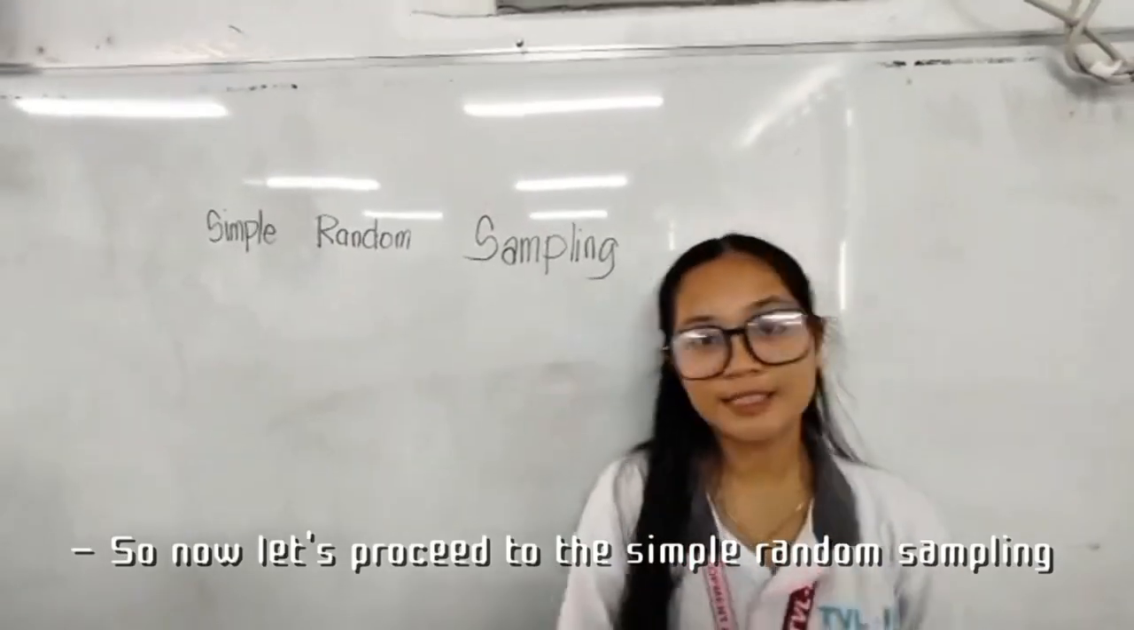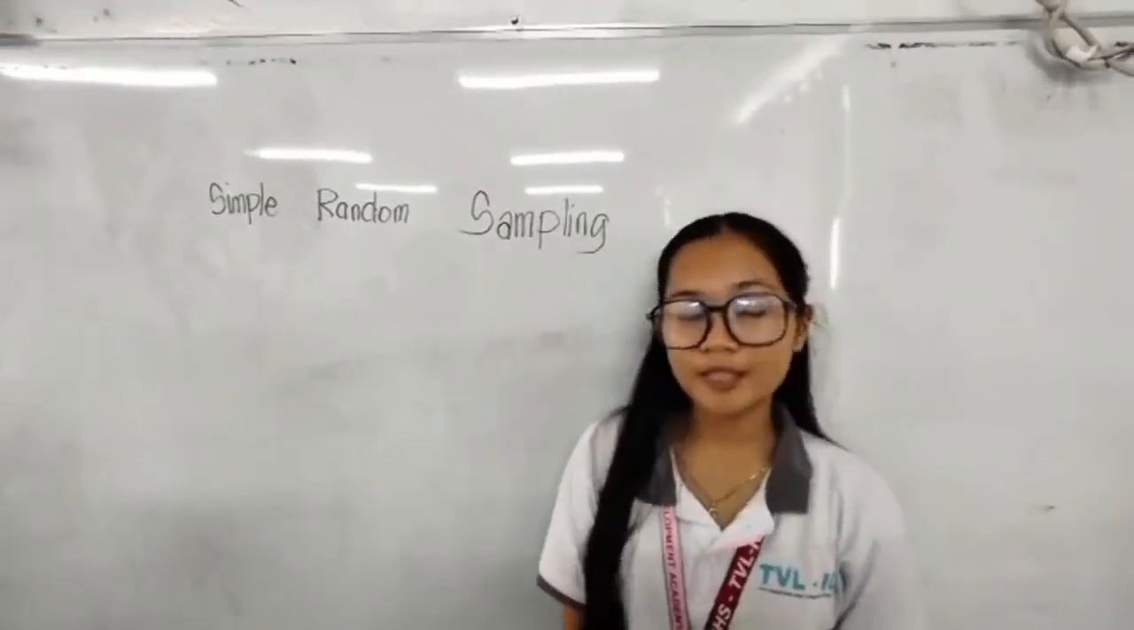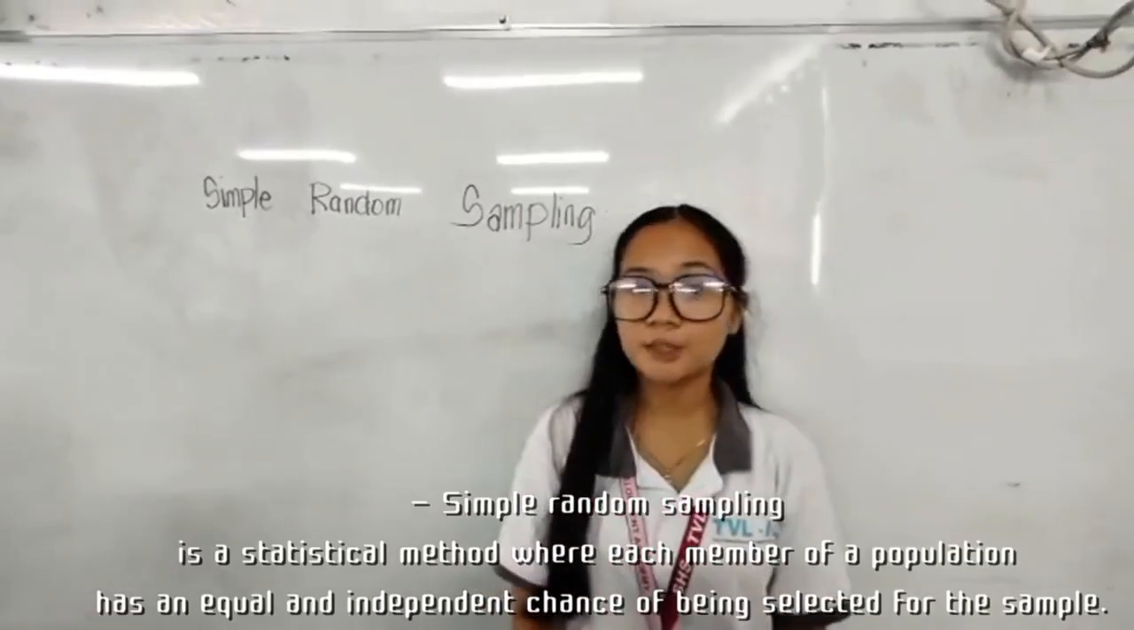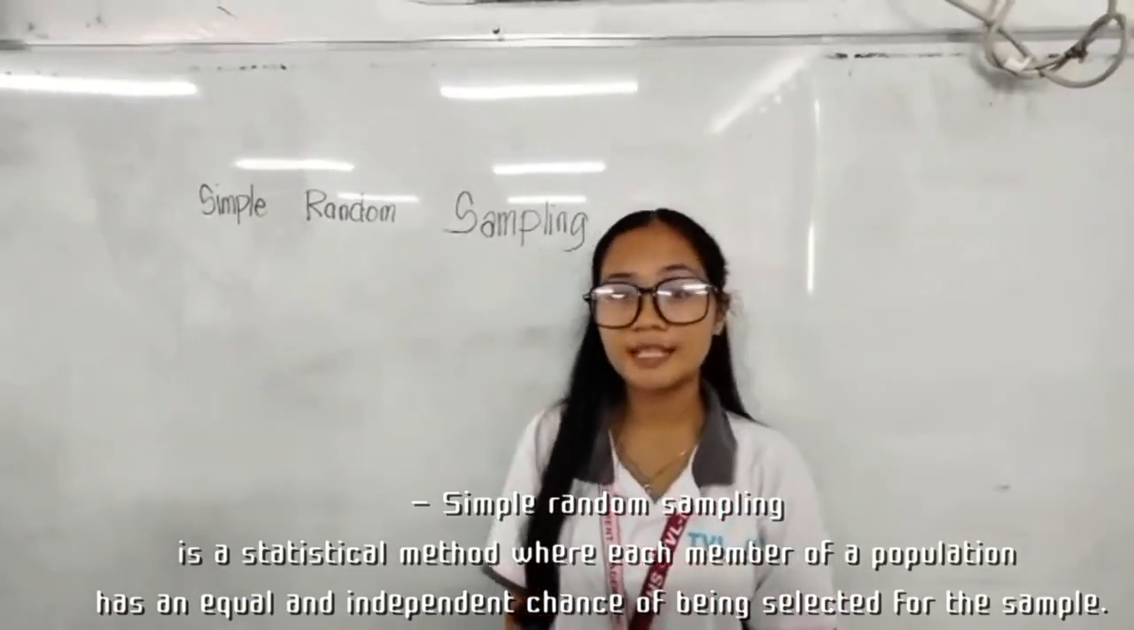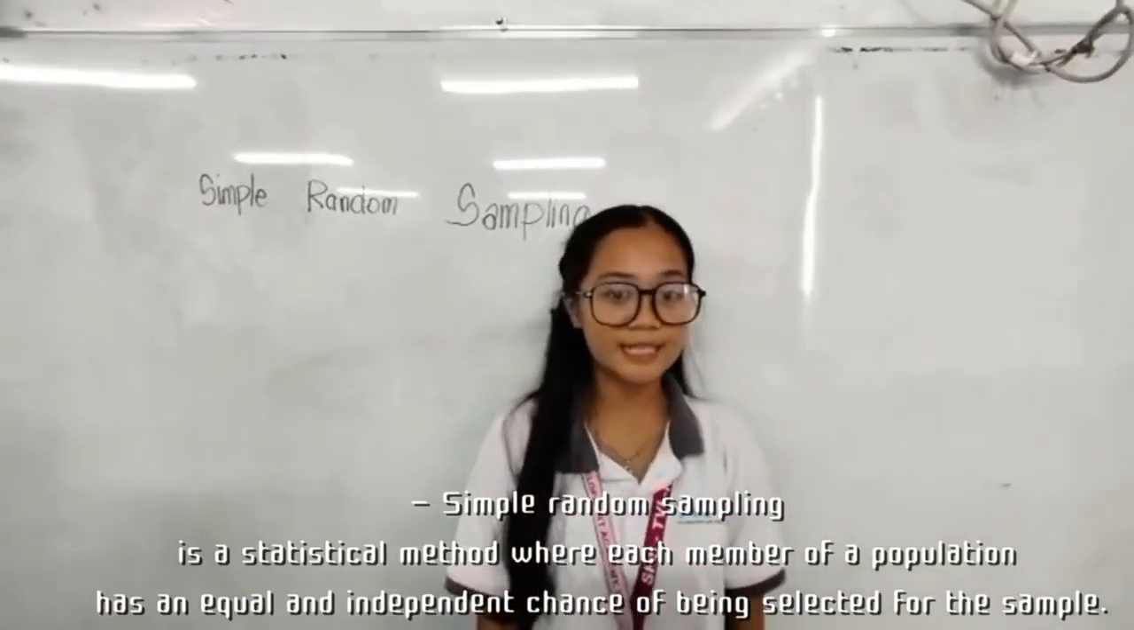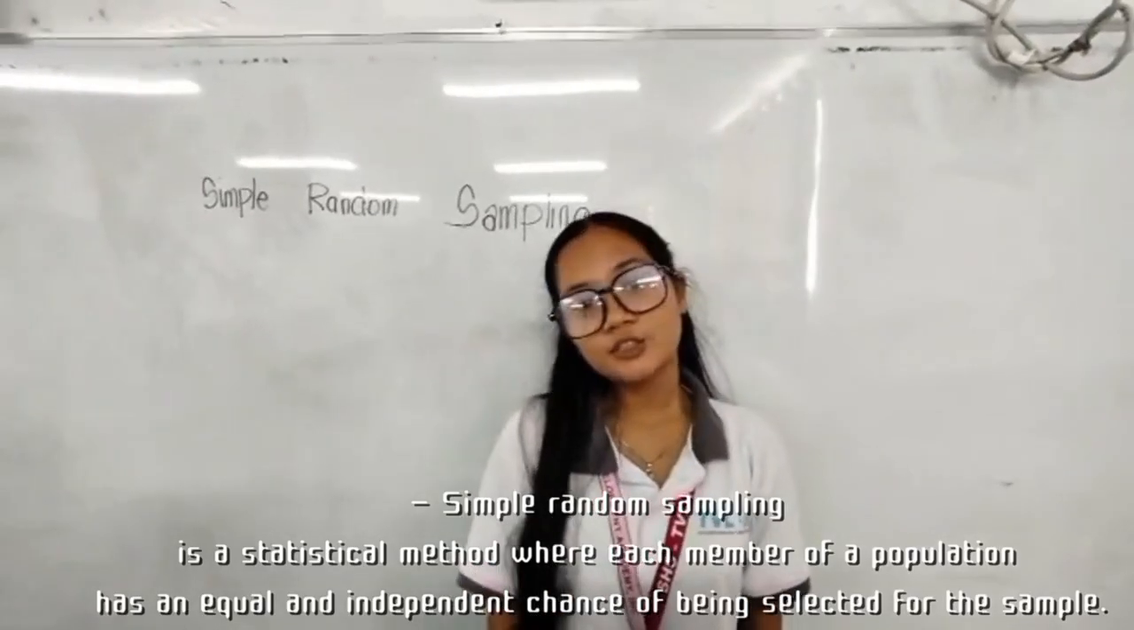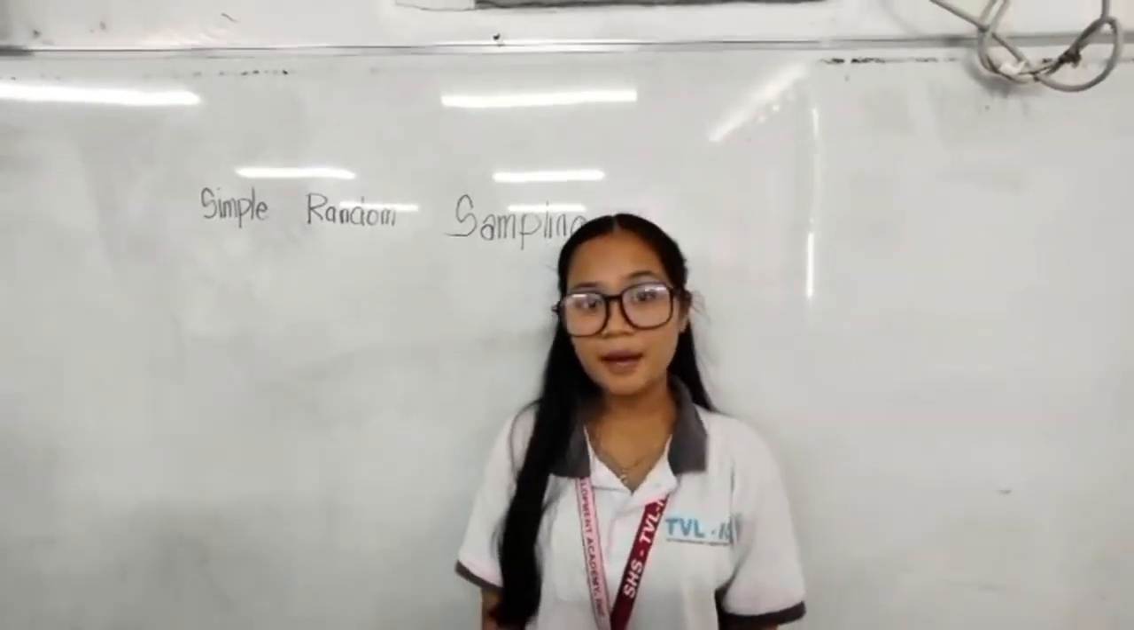So now let's proceed to simple random sampling. Simple random sampling is a statistical method where each member of a population has an equal and independent chance of being selected for the sample. This ensures that the selection process is unbiased and random.